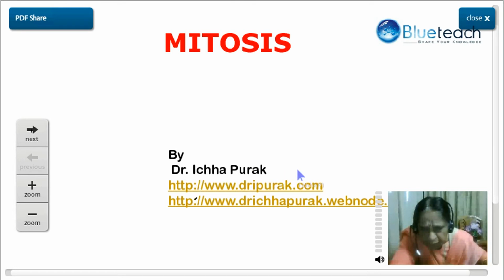The chromosome count for Allium cepa is 2n equal to 16, and this diagram shows the LS of an onion root tip. But while preparing cytological slides, generally the squash method is followed, in which the root tip is squashed with the help of a tapper and thumb. Now the first phase of division is prophase.